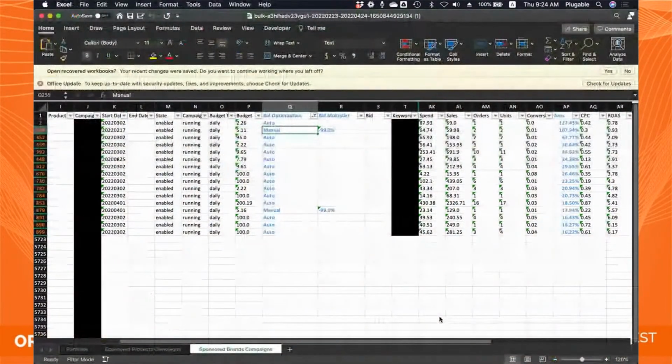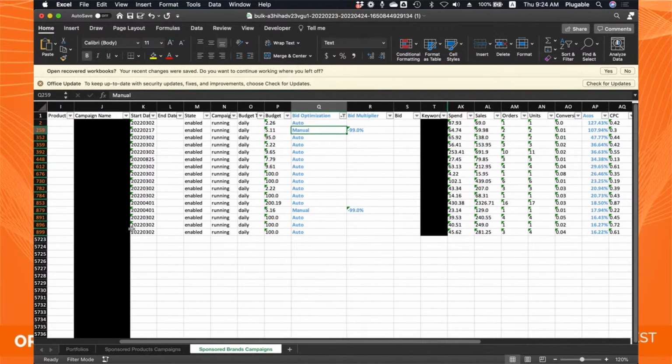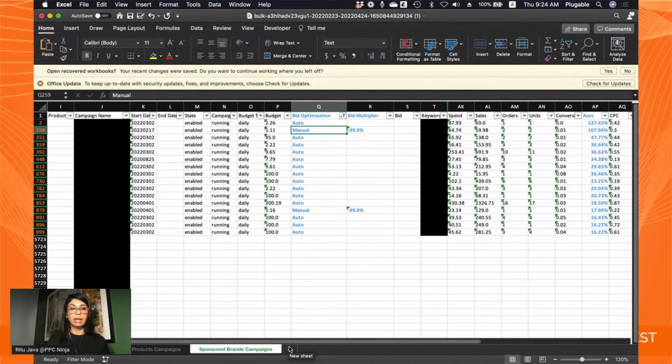Sorry about that. Right. So I'm in my sponsored brands campaign, and I have my campaign names here, right? I can do a VLOOKUP using a temporary placement here. I can just create another tab and do the matching. Now I'm going to focus on columns Q and R. Column Q says what your bid optimization type is, whether it's automatic or manual, right? And then column R says what your bid multiplier is.